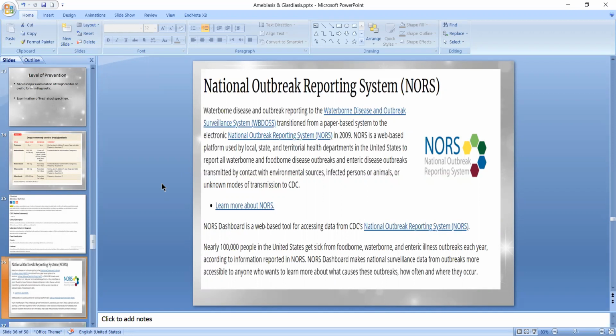The National Outbreak Reporting System is a web-based platform used by local, state, and territorial health departments in the United States to report to CDC all waterborne and foodborne disease outbreaks and enteric disease outbreaks transmitted by contact with an environmental source, infected person or animal, or unknown mode of transmission.